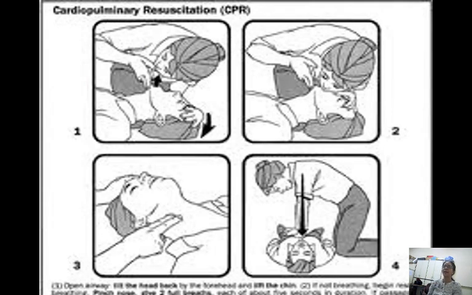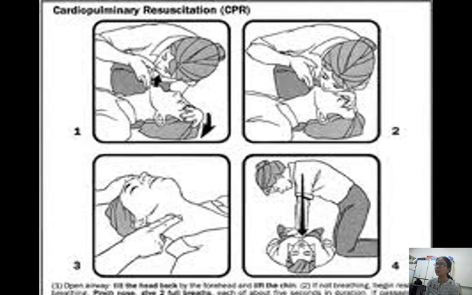So this is CPR. In the first picture you can see her extending the neck by lifting the chin, and with the other hand she is pressing the forehead. Then she is closing the nostrils and blowing air into the patient's airway. In the third picture, she is checking for the carotid pulse. When the carotid pulse is not there, she does the cardiac compressions.